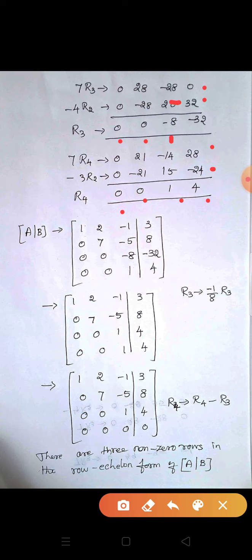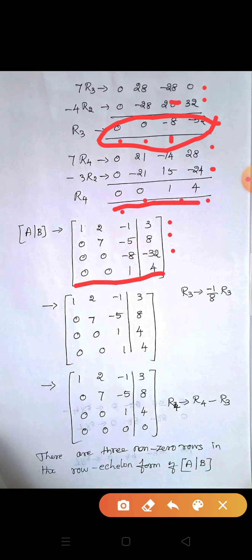Now the augmented matrix A by B. First row there is no change. We write the similar row. Next, second row R2, there is no change: 0 7 minus 5 8. R3 is here: R3, 0 0 minus 8 32. R4, that is 0 0 1 4. Okay, it's finished. Next, listen.